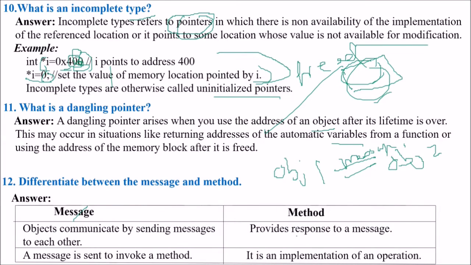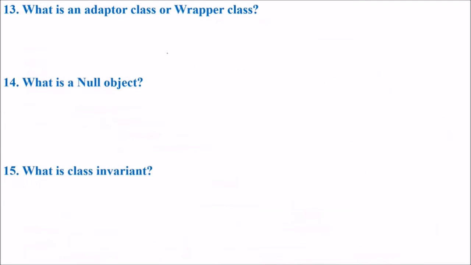A method provides a response to a message. A message is sent to invoke a method, and a method is actually an implementation of an operation. So the method is a function, while a message is an invocation or the passing of certain information. It is not the method.